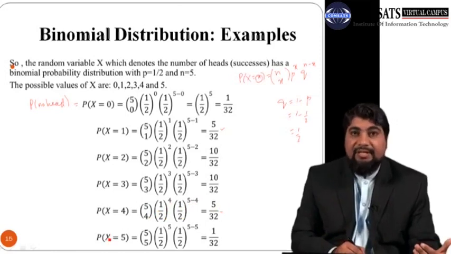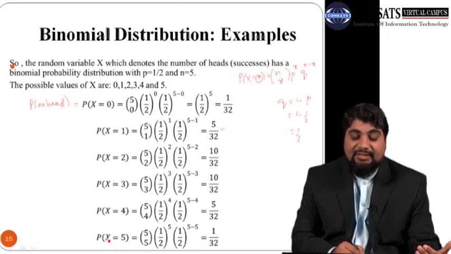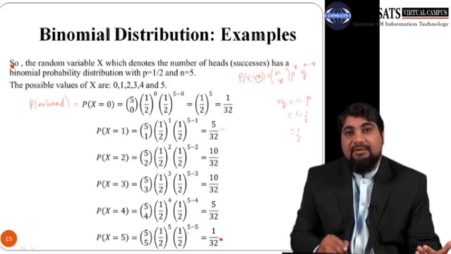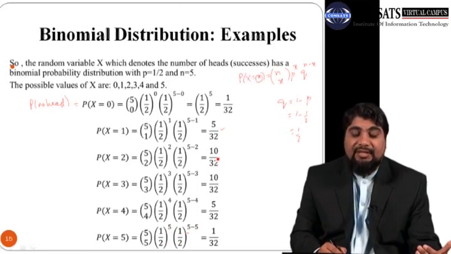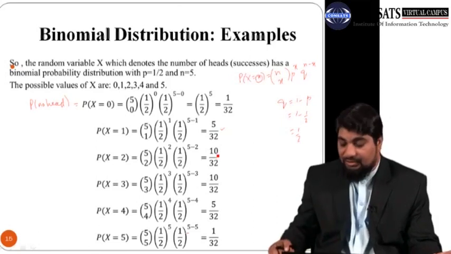And the probability of getting 5 heads when the coin is tossed 5 times, it is probability that x equals 5, so 5c5, 1 by 2 raised to power 5, and then 1 by 2 raised to power 5 minus 5, which is 1 by 32. So this is how we can calculate probabilities associated with binomial distribution.